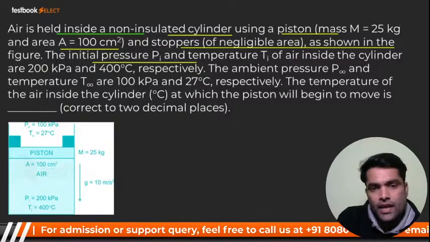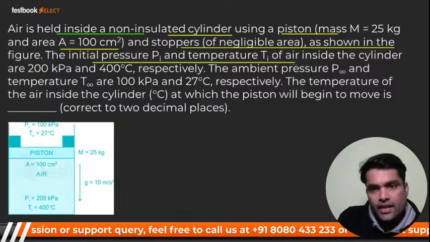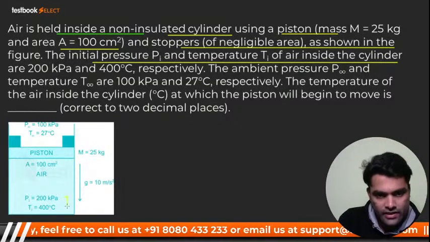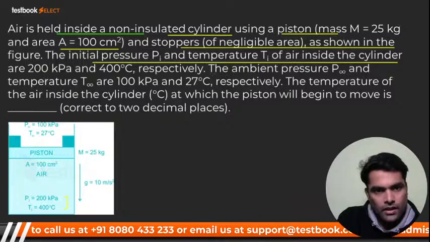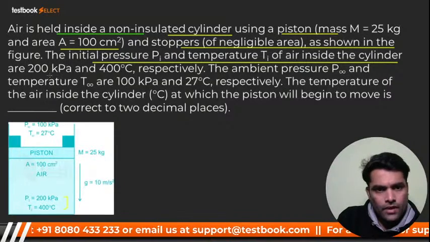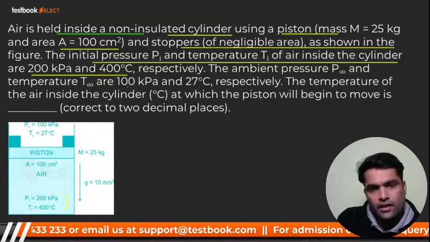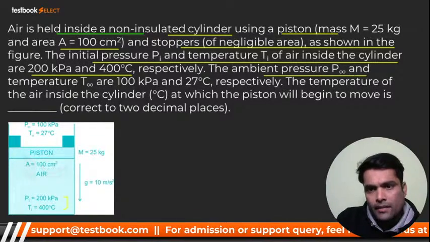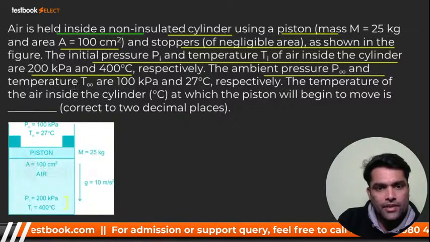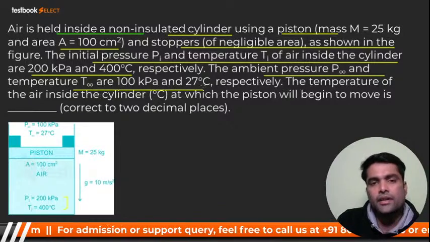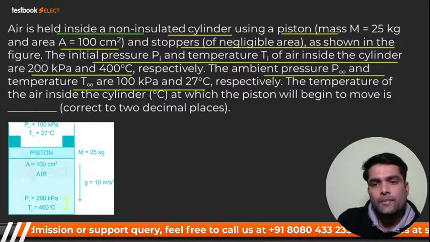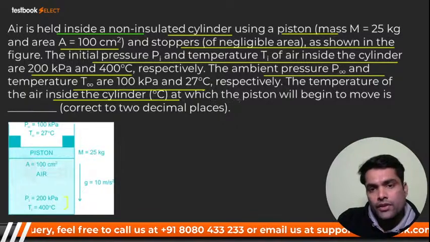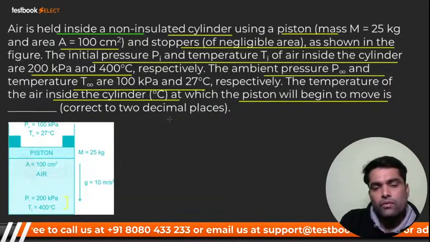The initial pressure Pi and temperature Ti of air inside the cylinder are 200 kilopascal and 400 degrees centigrade respectively. The ambient pressure P infinity and temperature T infinity are 100 kilopascal and 27 degrees centigrade respectively.